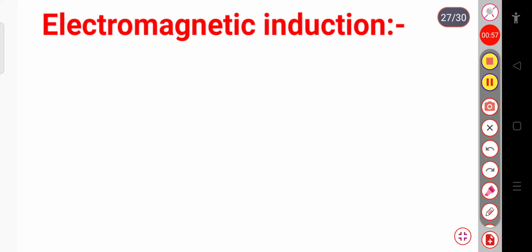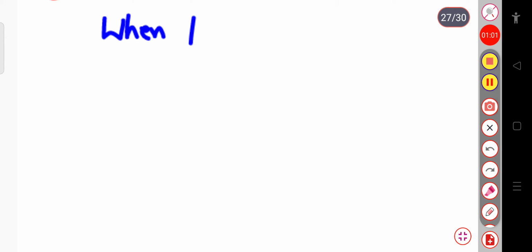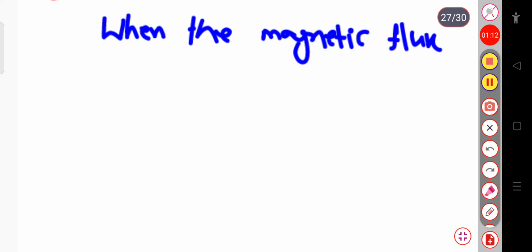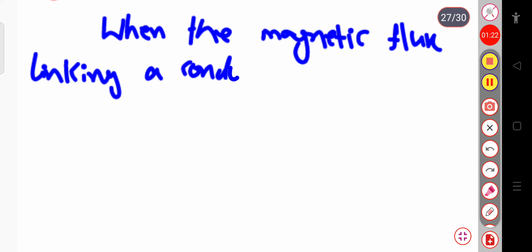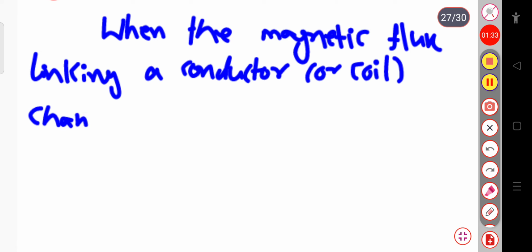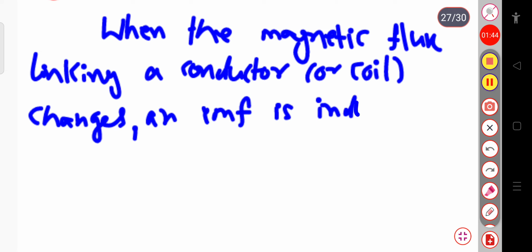So let us write with me. When the magnetic flux linking a conductor changes, where magnetic flux means the number of magnetic lines of force, or we can say that this conductor is a coil, an EMF is induced in the conductor.